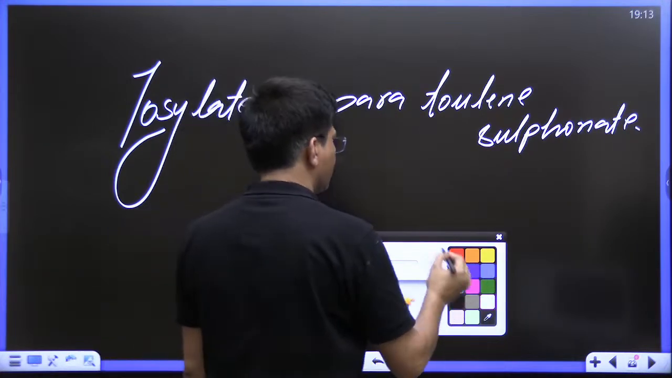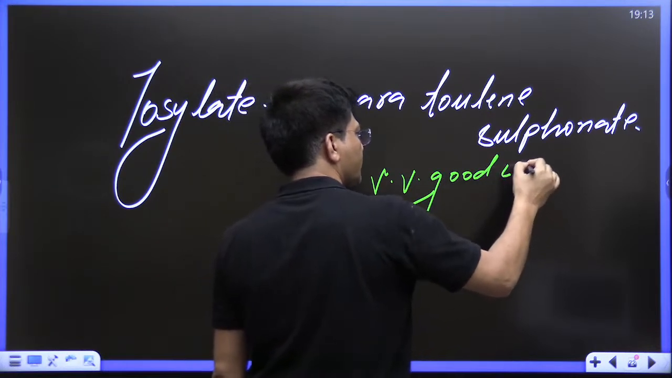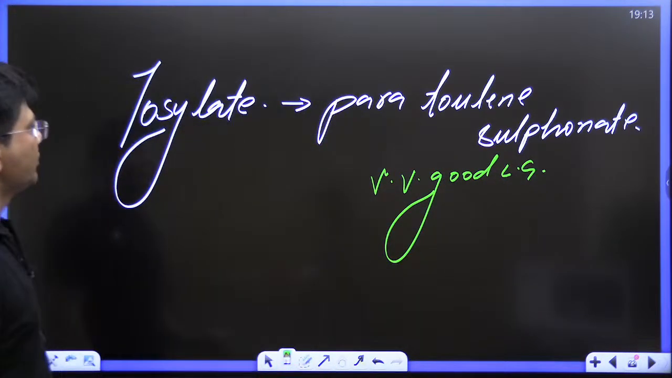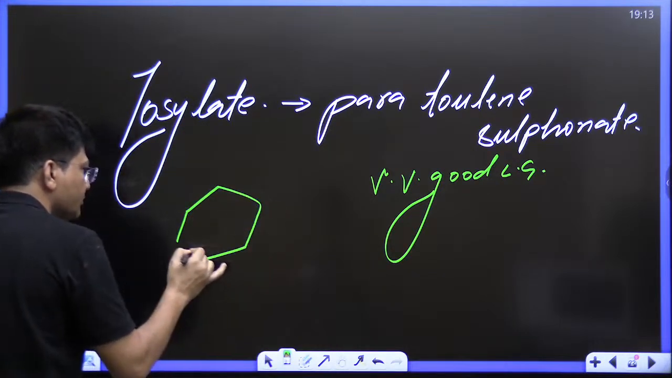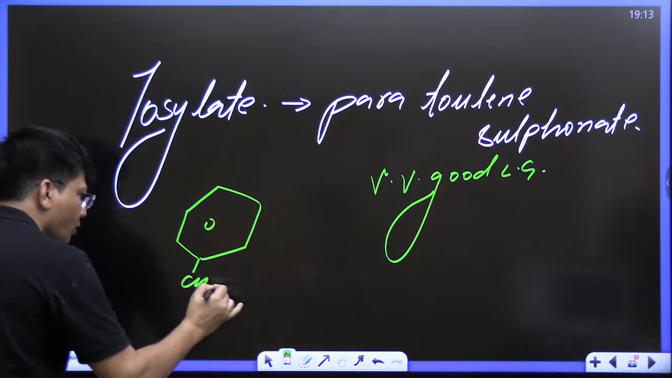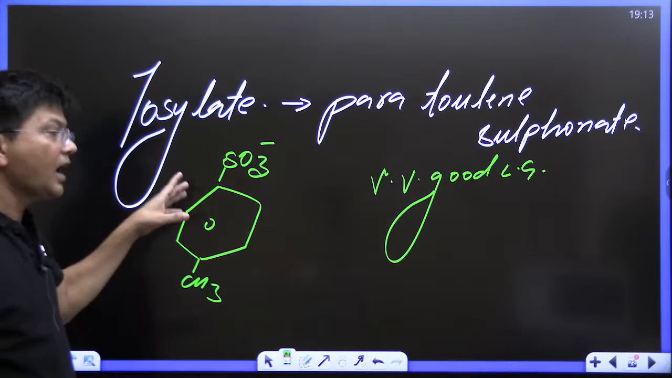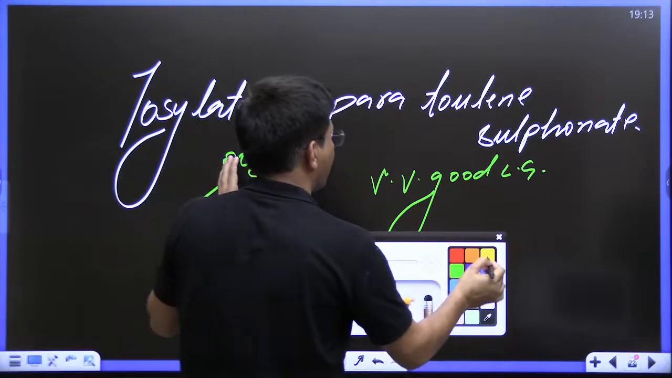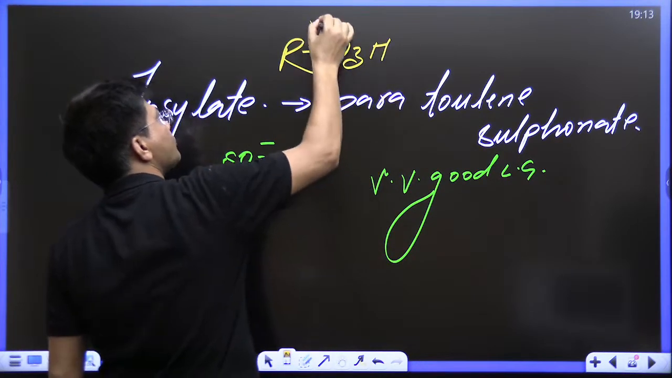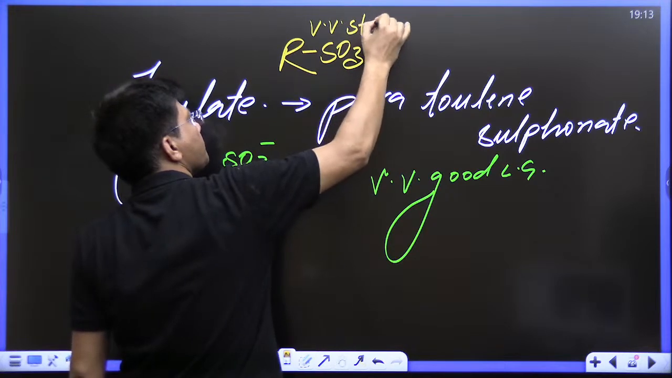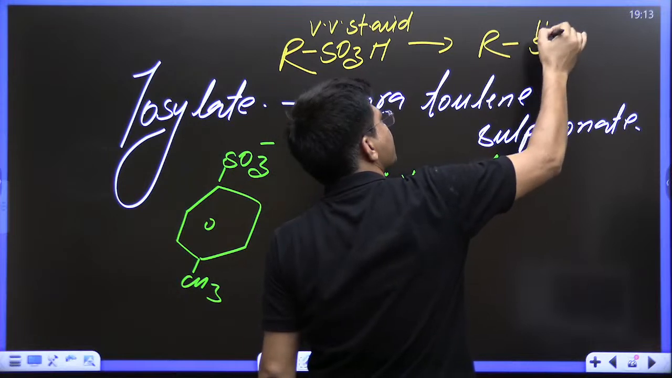Very, very good leaving group. Now you will ask why it is such a good leaving group. Let me draw the structure of paratoluene sulfonate. See, this is paratoluene sulfonate. Now see kids, sulfonic acid, RSO3H, is a very, very strong acid. You know very well. Why is it a very strong acid? Because its conjugate base is highly stable.